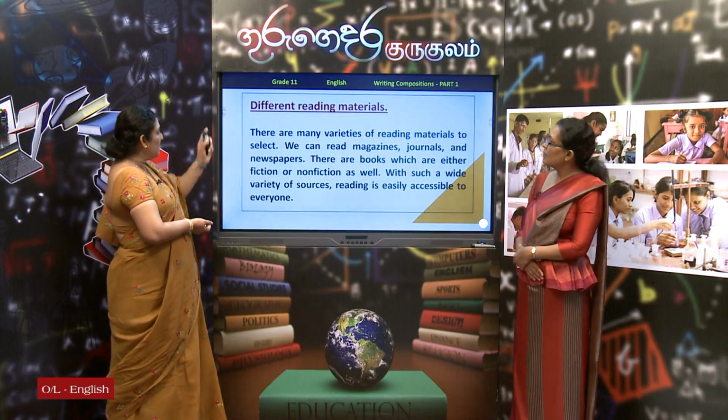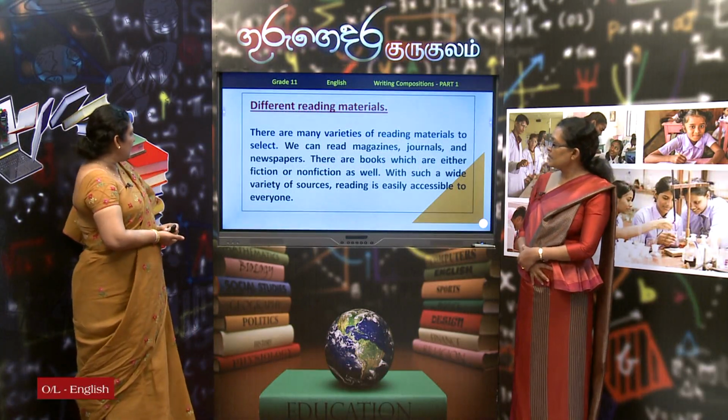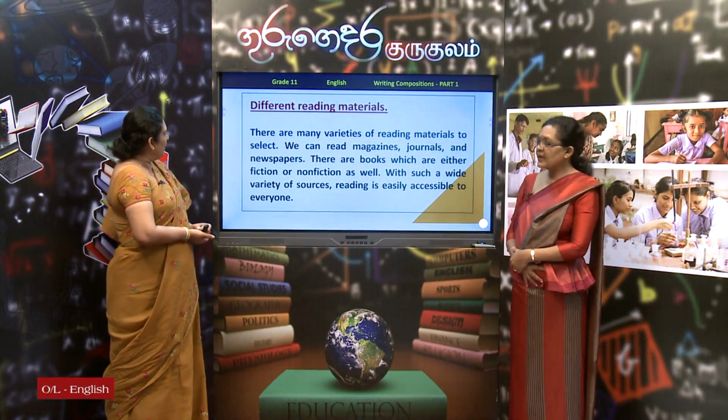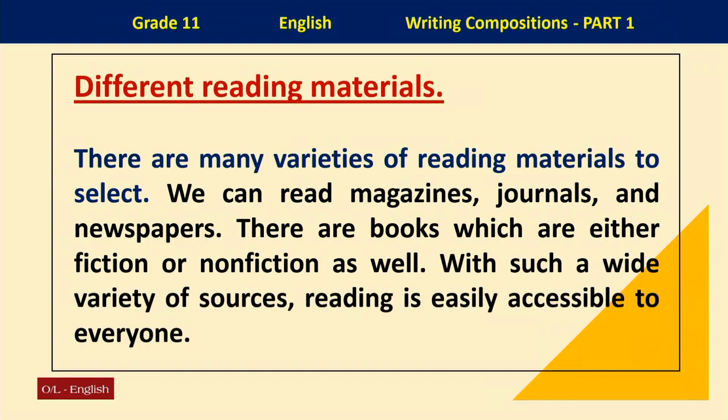Now, here the subtopic, different reading materials. Yes, children, there are many varieties of reading materials to select. We can read magazines, journals, and newspapers. There are books which are either fiction or non-fiction as well. With such a wide variety of sources, reading is easily accessible to everyone.